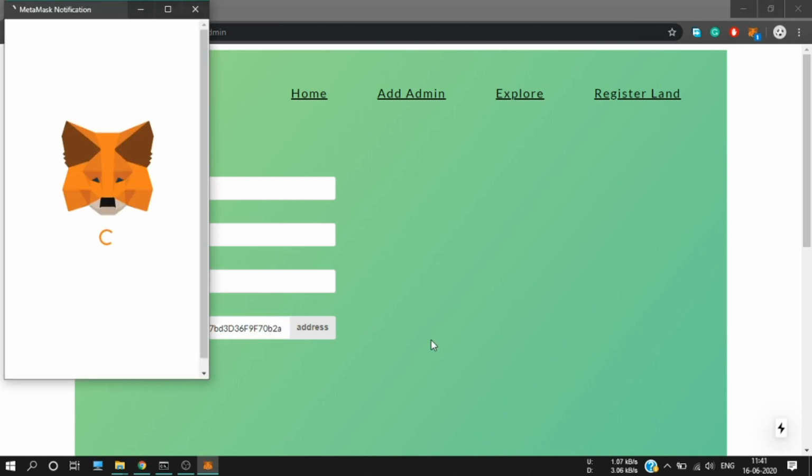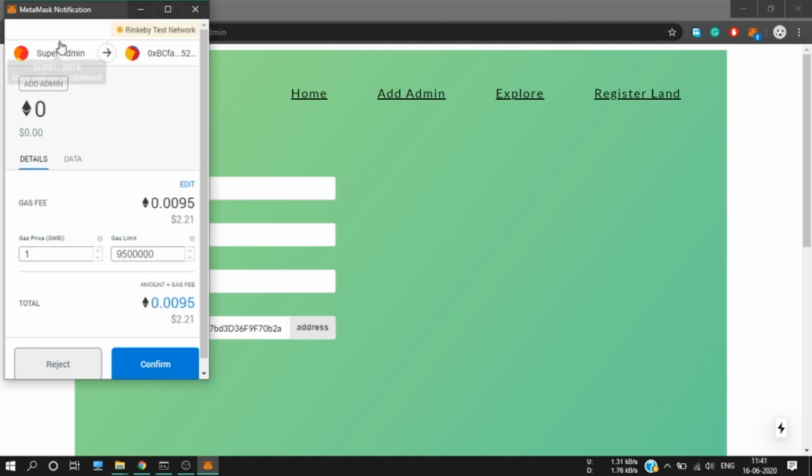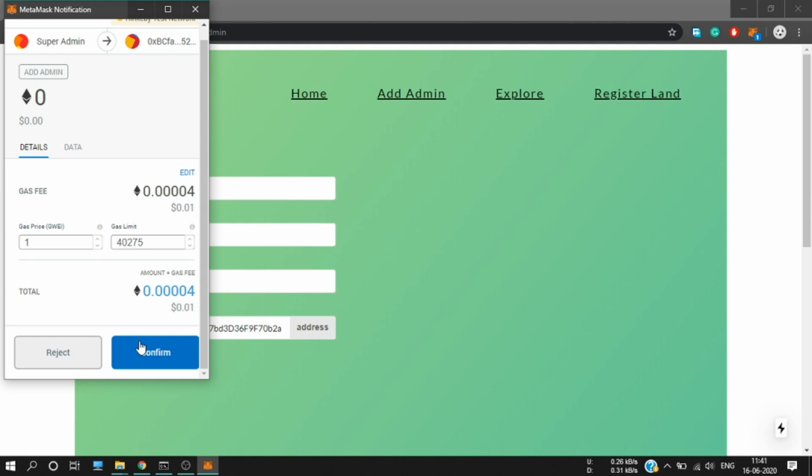Assign. Now let's wait. This is our MetaMask console, which is asking for confirming this transaction or rejecting it. So I'm going to confirm it.